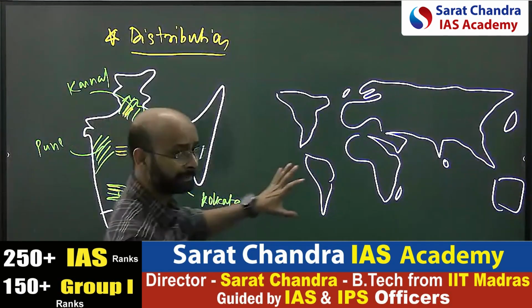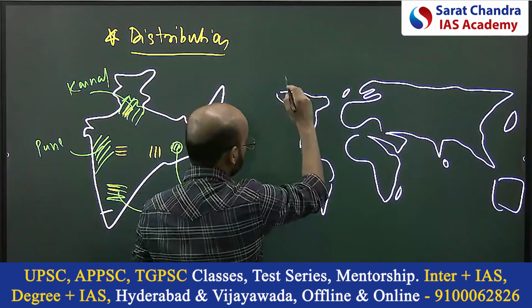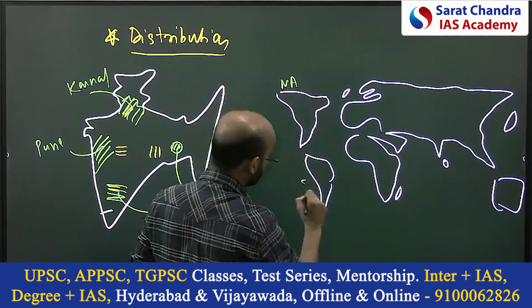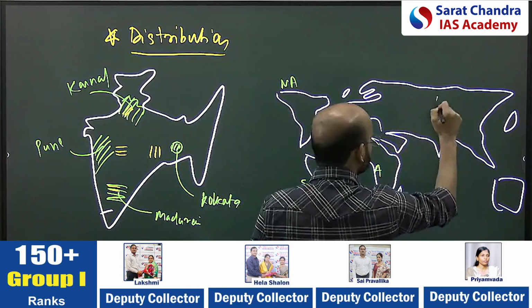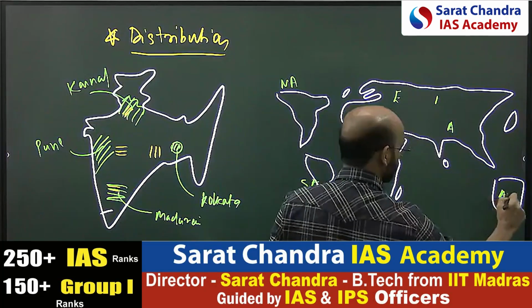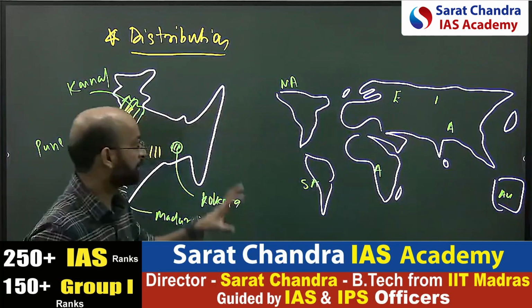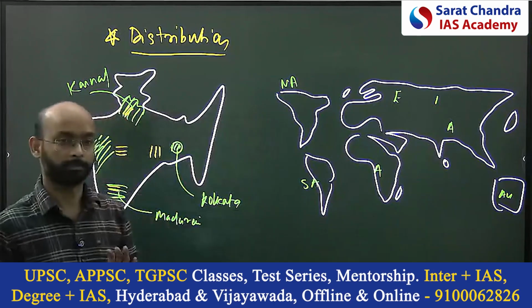Understood? Similarly, when I am dividing the world, it should be North America, South America, Africa, Asia, Europe, and Australia. You can skip Australia, but try to locate examples from different parts of the world.